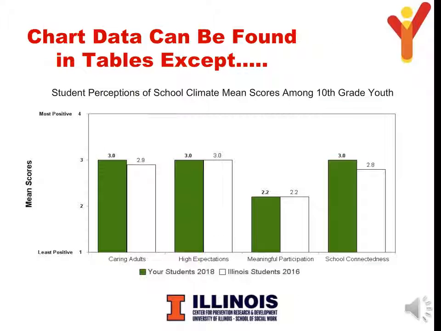You will usually be able to find chart data in the associated tables found earlier in the report. The chart displayed here is the exception. For the chart entitled Students' Perception of School Climate Mean Scores, responses to the individual survey items can be found in the data tables, but the mean scores are displayed only in charts.